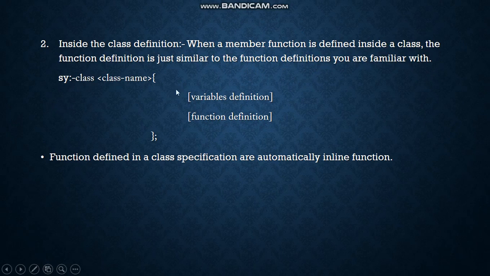So in the syntax, in the class, if we write the function, the same way we used to write a simple function, we have to define it over here. So function name, and then if there is a parameter we'll mention it, otherwise the parentheses would be empty, and the body we will write inside the class. So that is called an inside definition of a class.